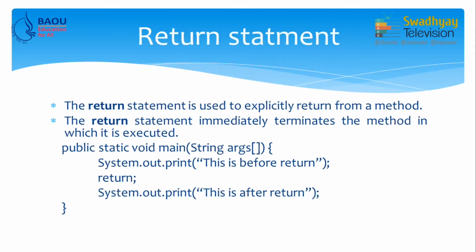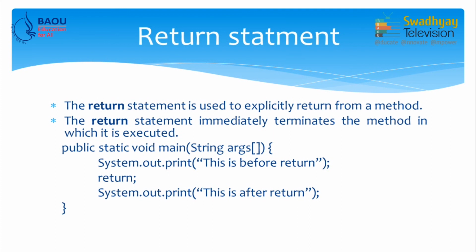The last jump statement is the return statement. We will use return when we discuss methods, but still we can understand return with a simple example. So, what is the use of the return statement? The return statement is used to explicitly return from a method. The return statement immediately terminates the method in which it is executed.